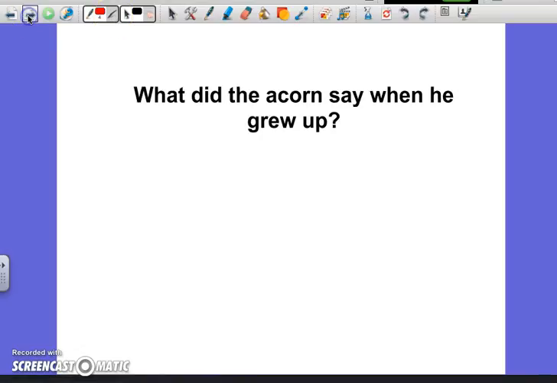My first question posed to you is, what did the acorn say when he grew up? Think about it for a minute, try to figure it out. The answer: he said, gee, I'm a tree. Well, welcome to grown-up acorns.